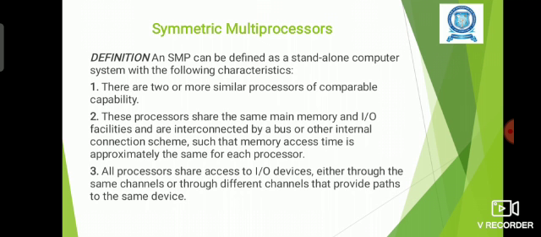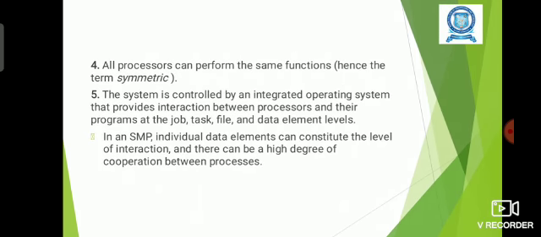All the processors will share the common resources through the same channels or through different channels. Here all processors can perform the same functions. They are controlled by the operating system, and the different tasks or jobs will be assigned by the operating system.